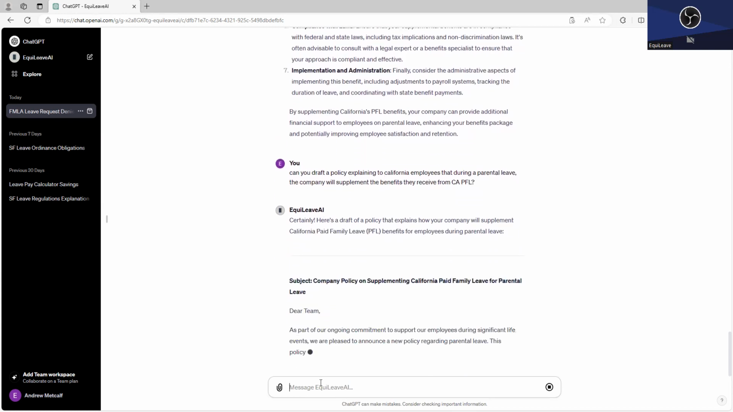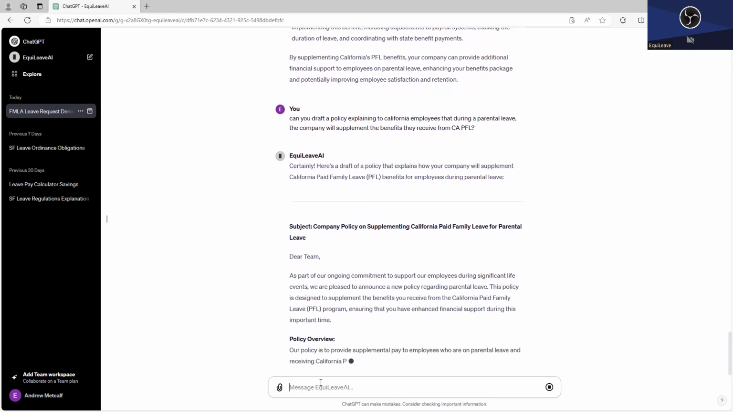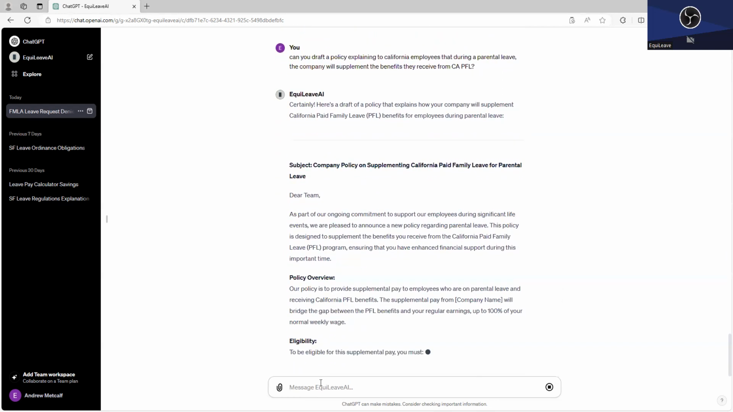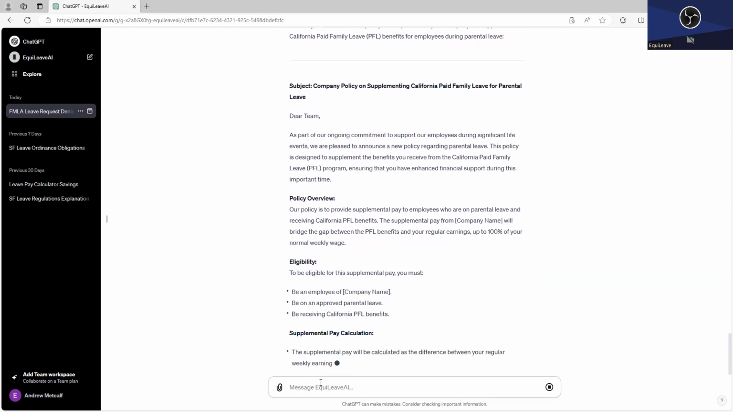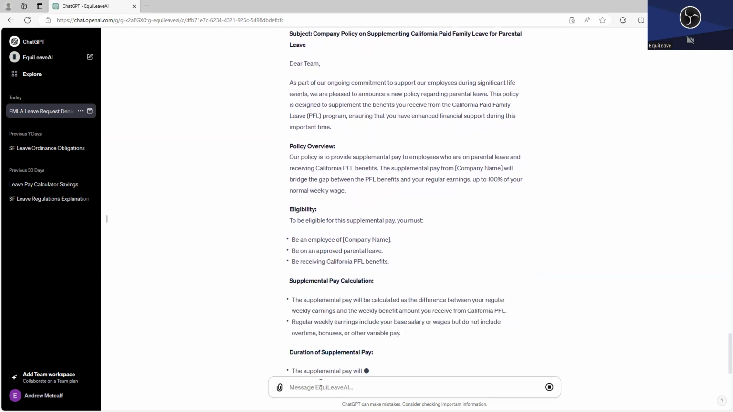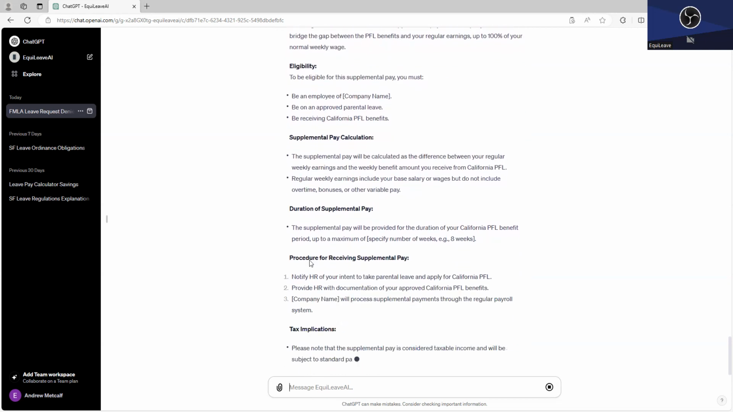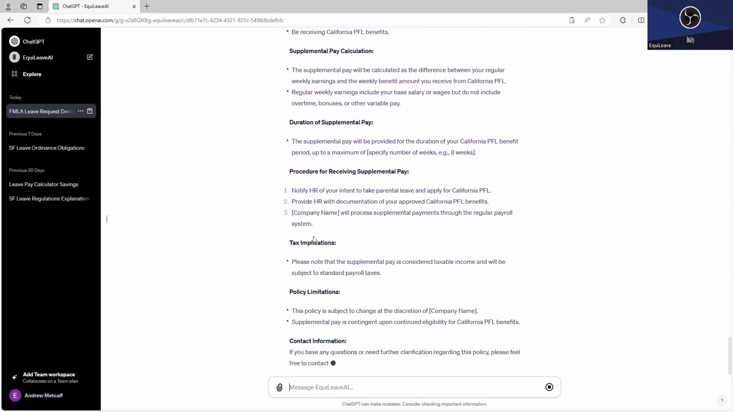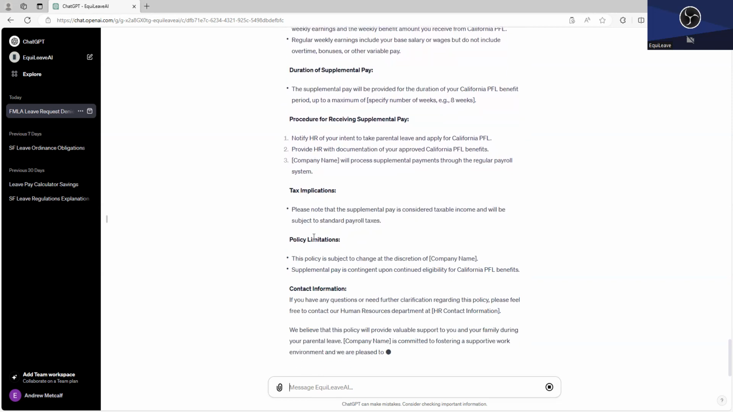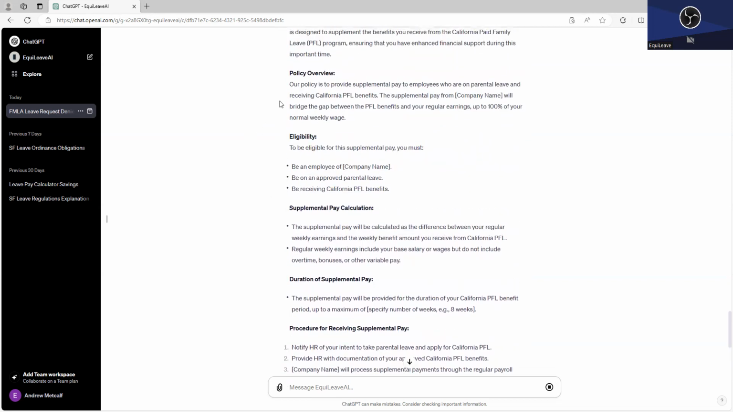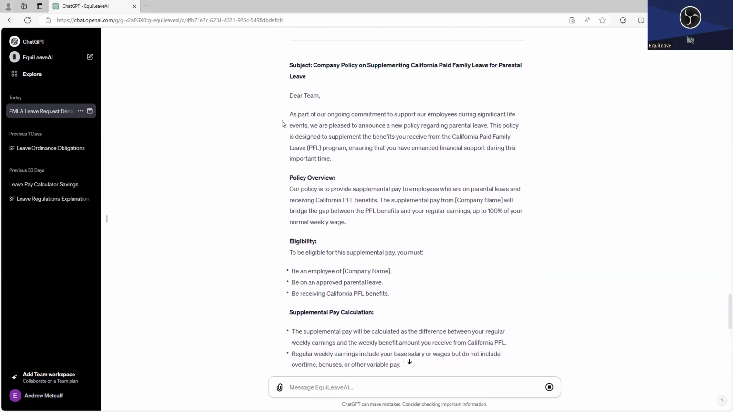And look, it is starting to draft the policy as we speak, and it's done it in the form of an announcement to employees, which you probably want to do, right? To be generous to them and let them know how generous you are. And so it's drafting a policy here a lot quicker than I can type, that's for sure. And I love it's got some language up top that adds some flourish, that we're pleased to announce this new policy because we support our employees during significant life events.